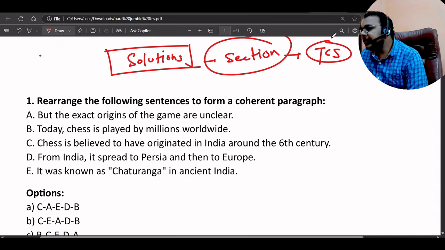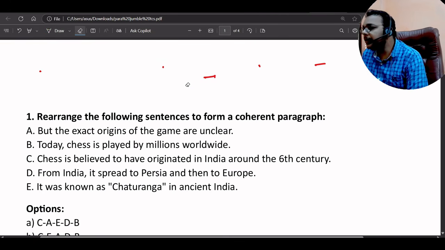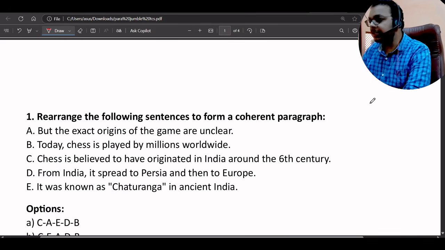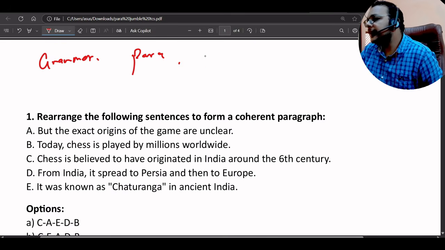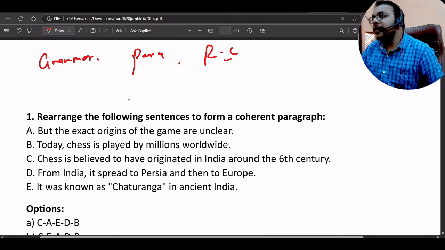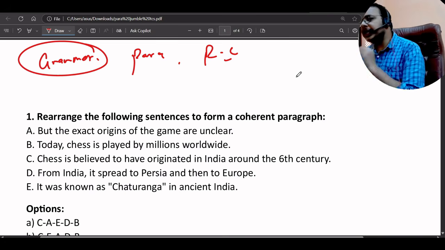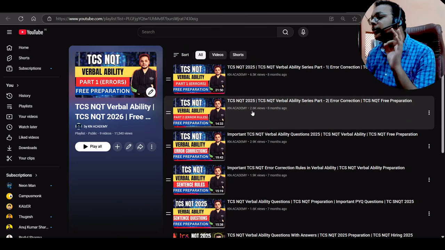So in TCS NQT, two three things which we need to prepare. First is grammar, second is parajumbles, and third is reading comprehension. Mainly you can divide the English in three parts. One is English grammar, second is parajumble, and third is reading comprehension. Okay, in these three parts, grammar we already covered. Many questions we have covered with the rules in this playlist, okay, and it will help you a lot.